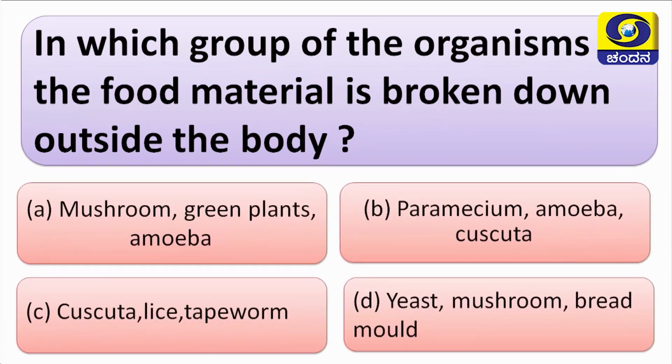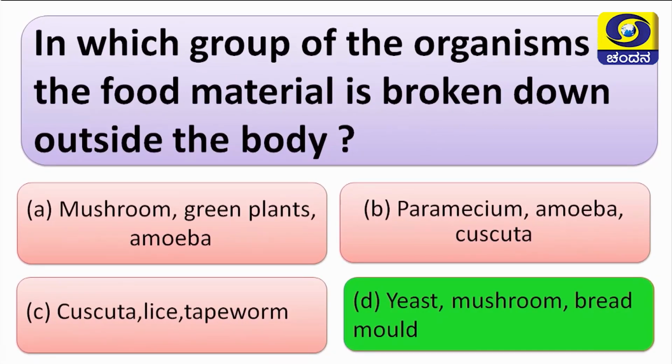Options are: mushroom, green plants, amoeba; paramecium, amoeba, cuscuta; cuscuta, lice, tapeworm; yeast, mushroom, bread mold. Here they have given groups of organisms. Can you guess which is the correct answer? Yes, students, your answer is correct. Yeast, mushroom, bread mold is the correct answer because all three belong to the group fungi.